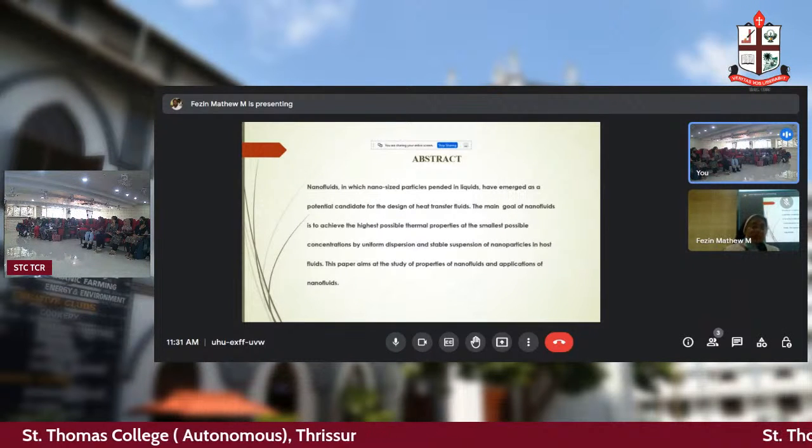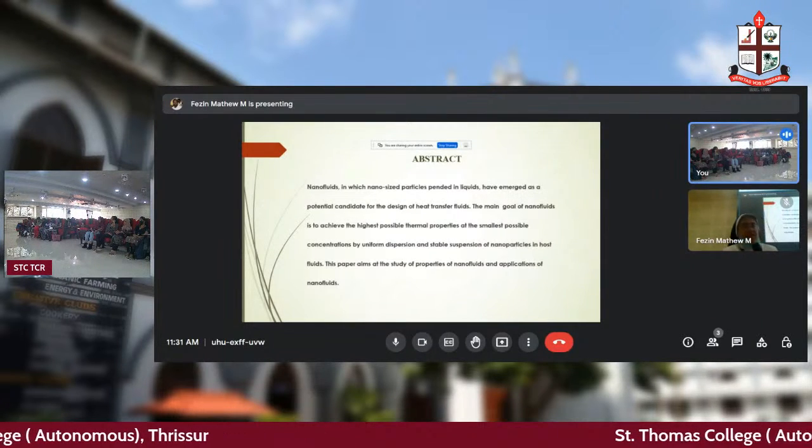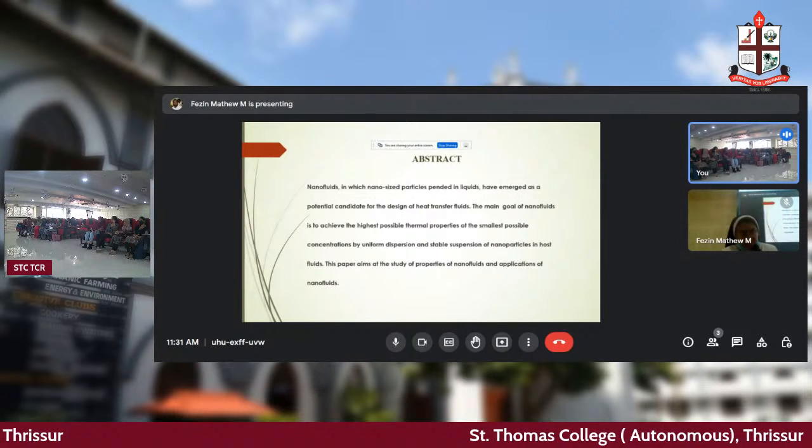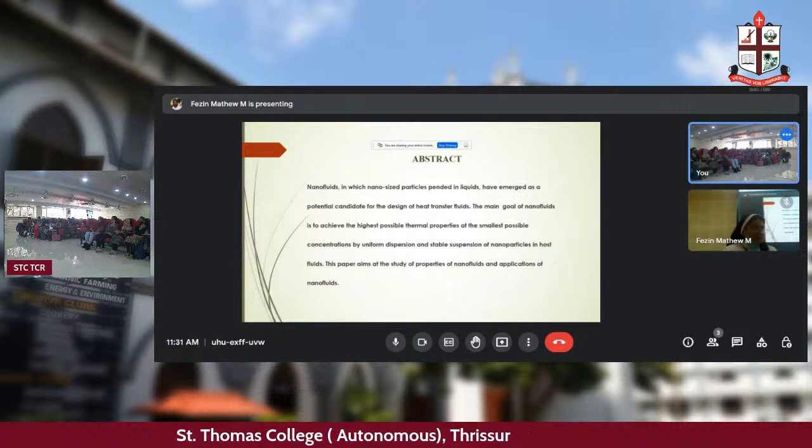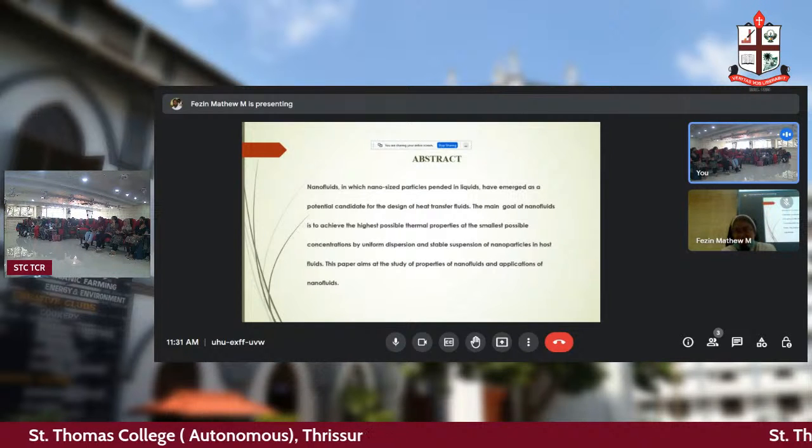Previously the liquid had some thermal and physical properties: viscosity, density, specific heat capacity. These are words you learned in physics classes, isn't it?